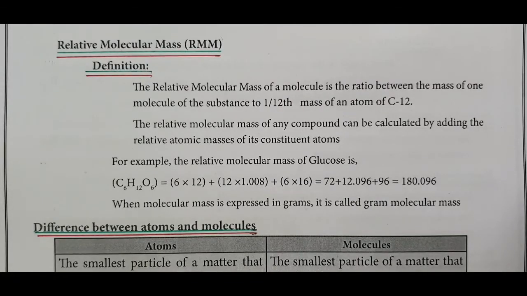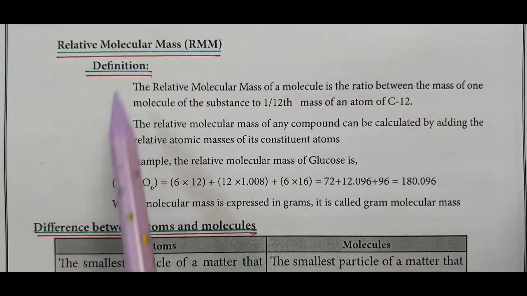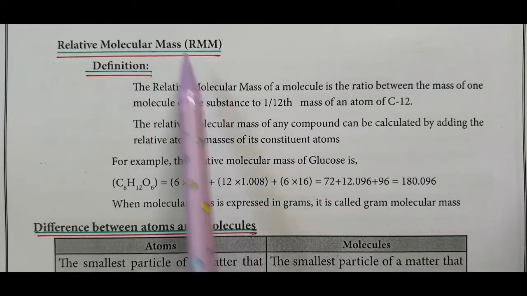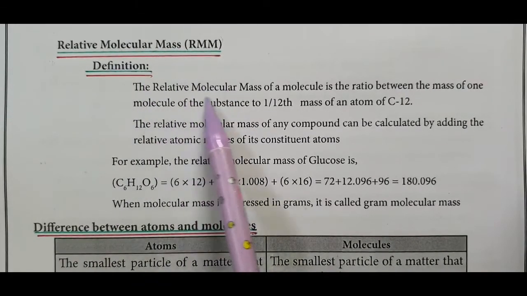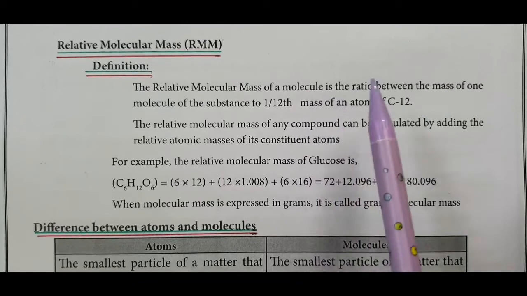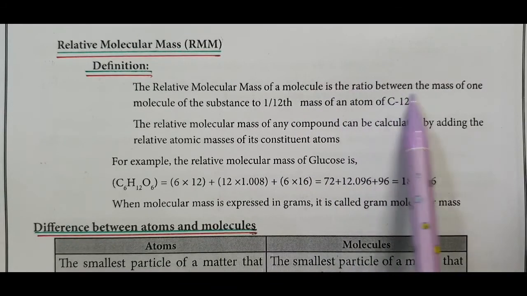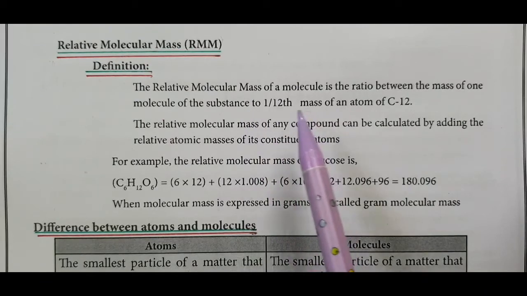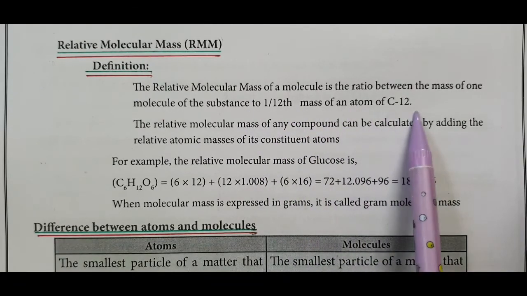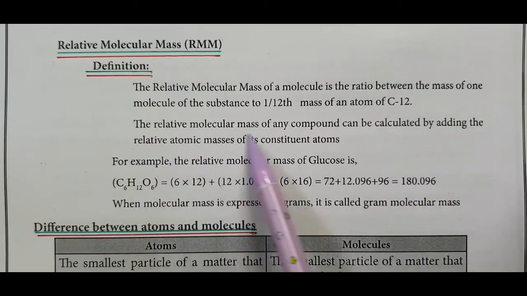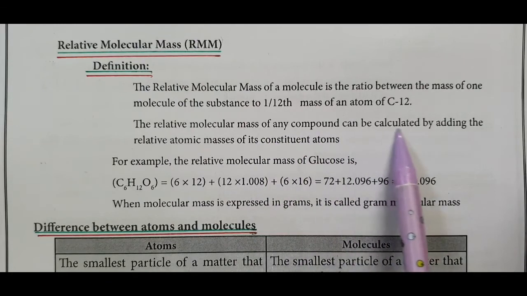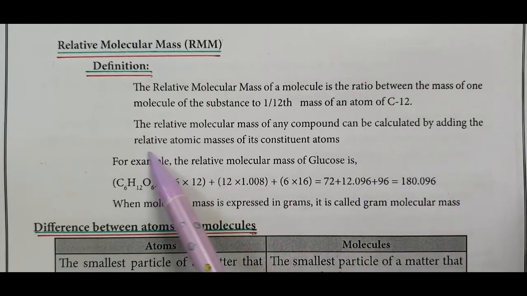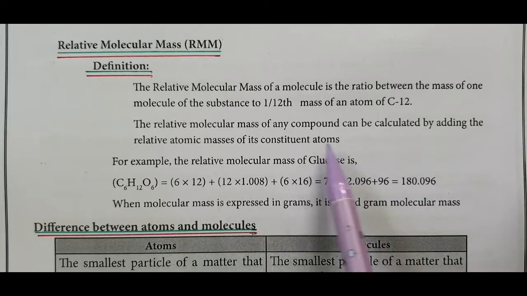Like relative atomic mass, now we are going to discuss the relative molecular mass, or MM. The relative molecular mass of a molecule is the ratio between the mass of one molecule of the substance to 1/12th the mass of an atom of carbon-12. The relative molecular mass of any compound can be calculated by adding the relative atomic masses of its constituent elements.